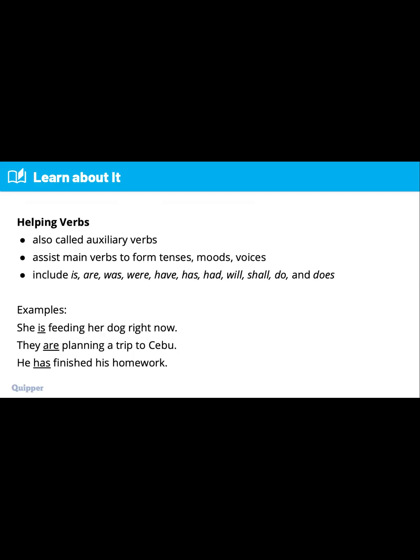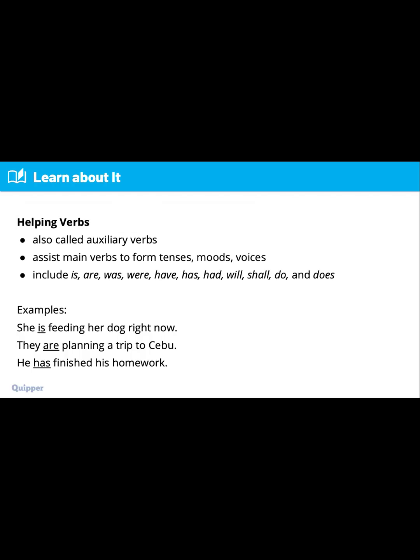Next, we also have the helping verbs. Helping verbs are also called auxiliary verbs. From the word help, they help the main verb. When we talk about helping verbs, they tell when or how something happens. For example, we have here, she is feeding her dog right now.